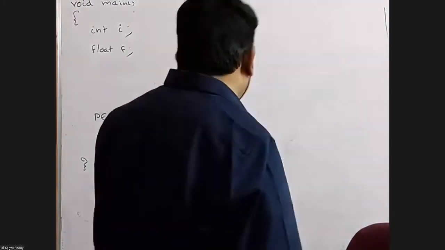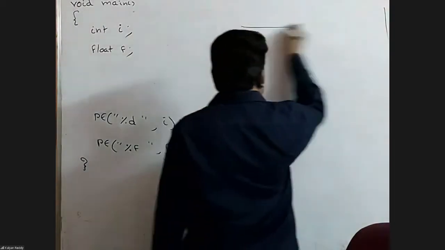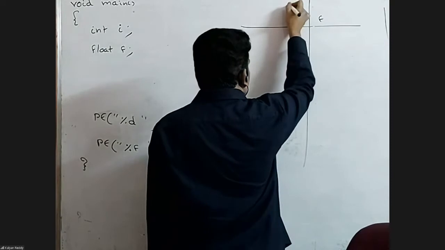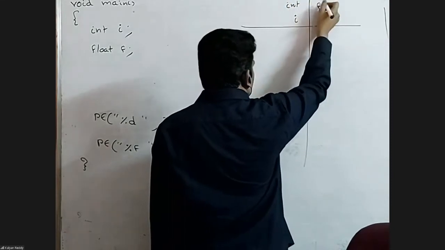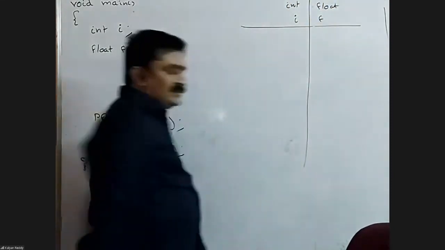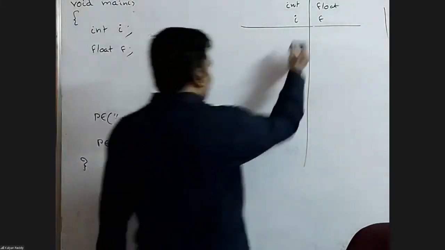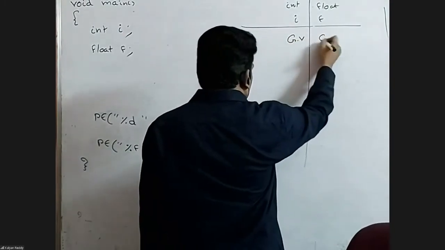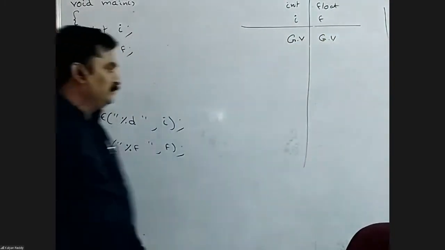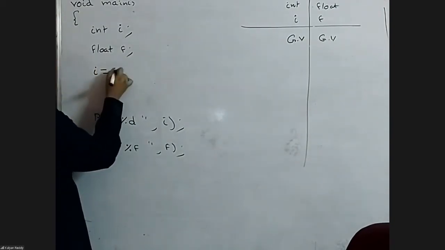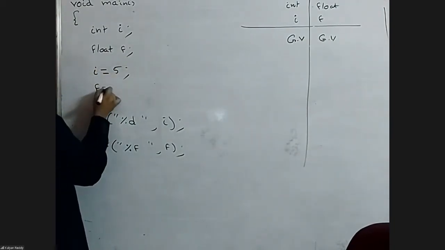Here two variables are created. The names are i and f. I didn't give any value to these two variables. Initially, these two variables contain garbage values. Right now, the output is garbage and garbage, maybe some junk values. Garbage value, garbage float value. Next, i equals 5, f equals 5.